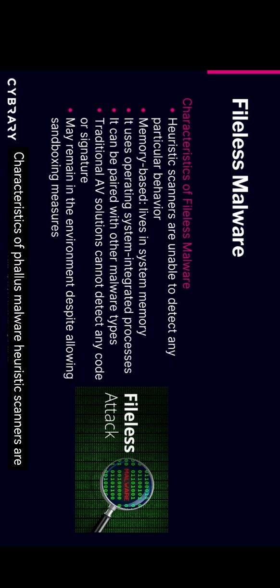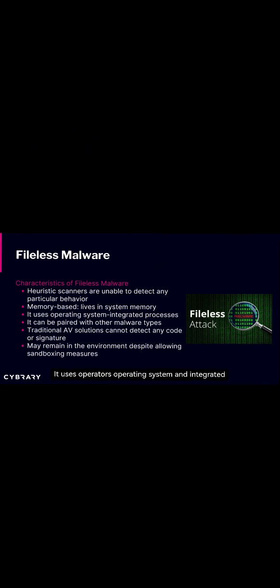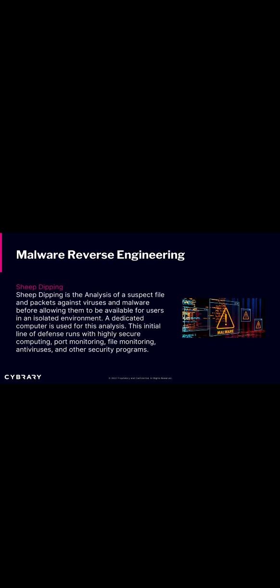Characteristics of fileless malware: heuristic scanners are unable to detect any particular behavior. It's memory based, so it lives in memory, and as you know, memory is volatile, it's very temporary, so it's again hard to detect. It uses the operating system and integrated processes. It can be paired with other malware types. Traditional antivirus solutions cannot detect any code or signatures, and it may remain in the environment despite sandboxing measures.